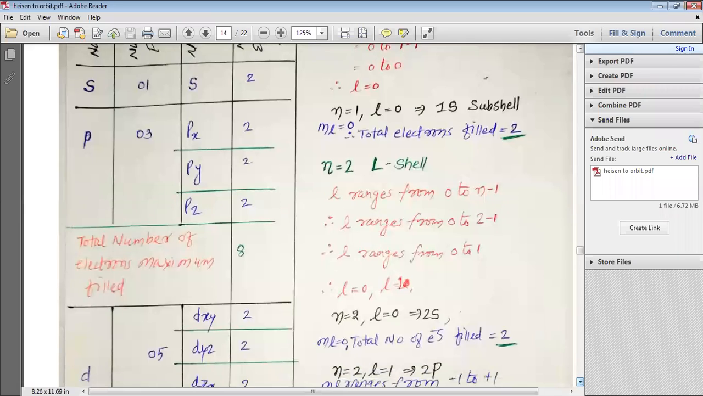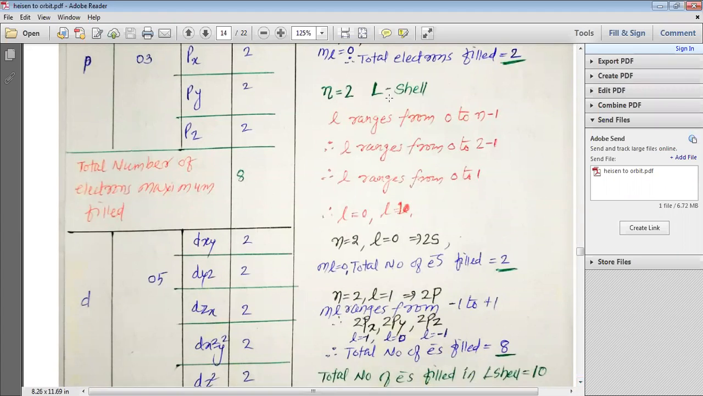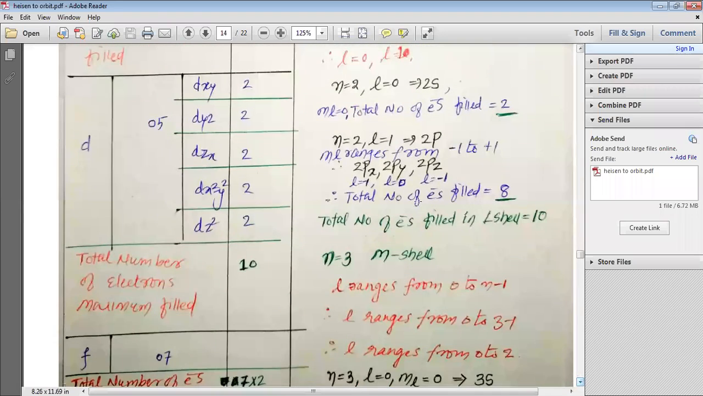Then we'll move to the next one. When n is equal to 2, we have the L shell. L ranges from 0 to n minus 1, that is 0 to 1, and therefore L is equal to 0 and L is equal to 1. So when n is equal to 2 and L is equal to 0, it represents the 2s orbital. ML will also be 0, and the total number of electrons that can be filled in 2s is equal to 2. Now n is equal to 2, L is equal to 1 is also possible, and that represents